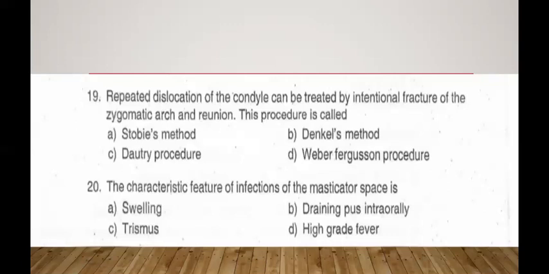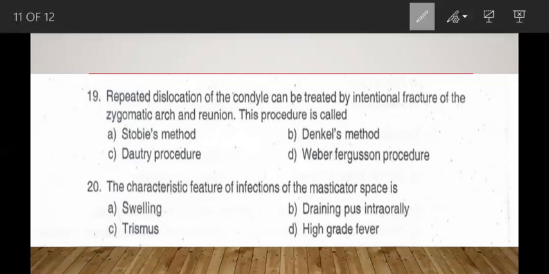Moving to the next question: repeated dislocation of condyle can be treated by intentional fracture of zygomatic arch and reunion. This procedure is called as Dautrey procedure. Moving to the other options, Stobbe's method is a method of extraction. Denkel's is not related to the zygomatic arch and TMJ. Weber-Ferguson incision is an incision for exposing maxilla and orbit.